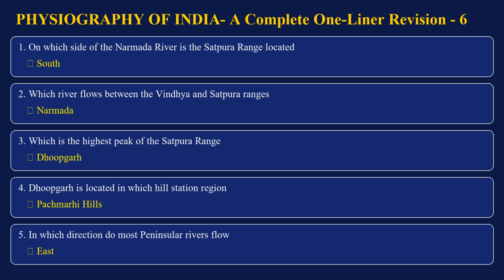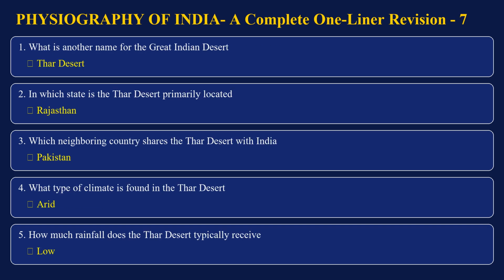Narmada. Which is the highest peak of the Satpura Range? Dhupgarh. Dhupgarh is located in which hill station region? Patmadi Hills. In which direction do most peninsular rivers flow? East. What is another name for the Great Indian Desert?